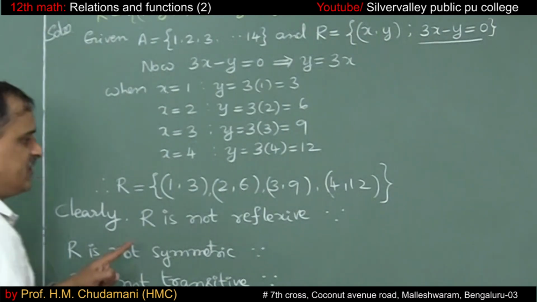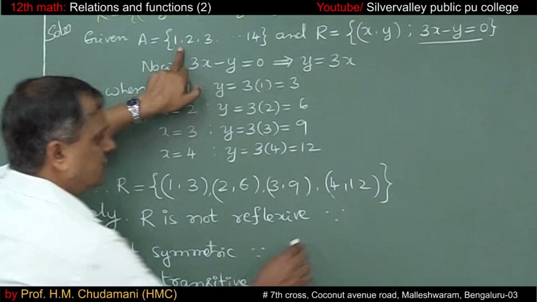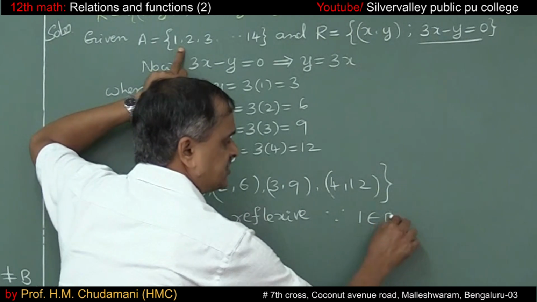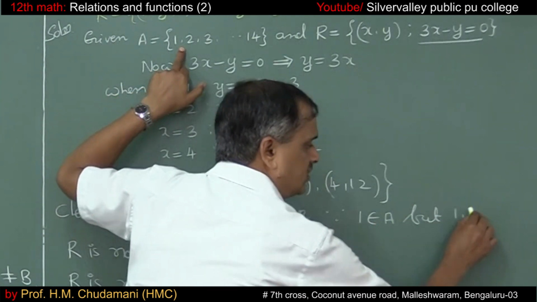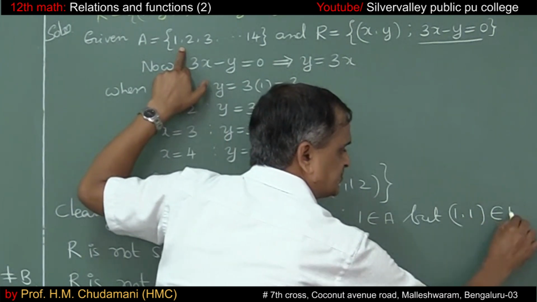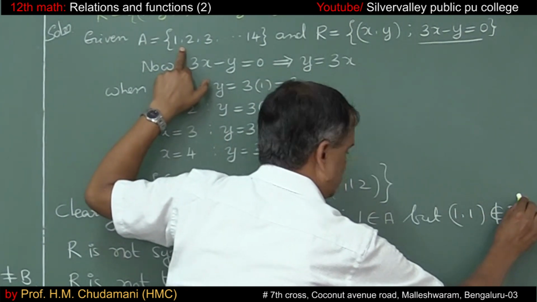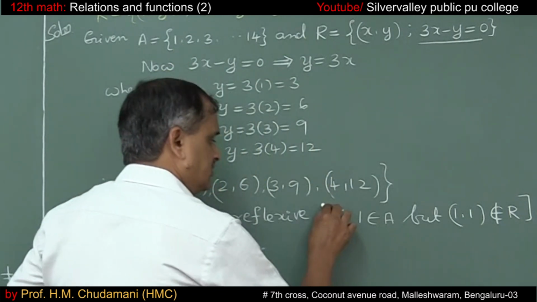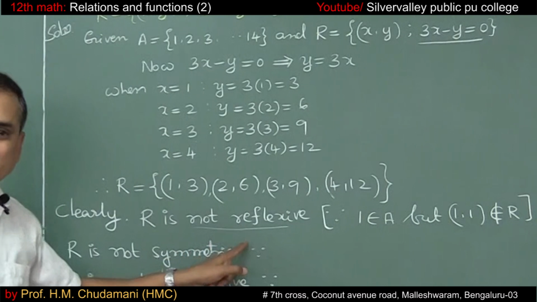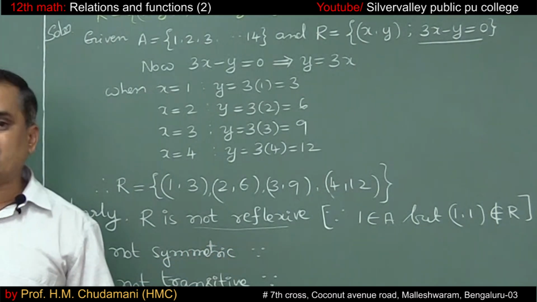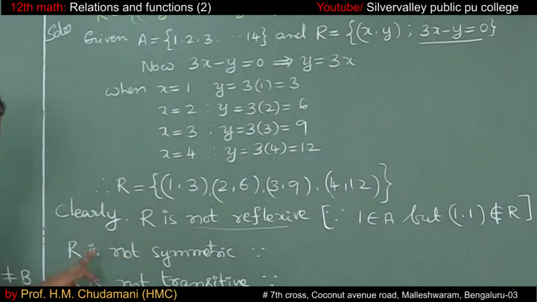Not reflexive because the element 1 belongs to the set A, but (1, 1) does not belong to the relation. That means it is not reflexive. If it is to be reflexive, (a, a) should belong to the relation.